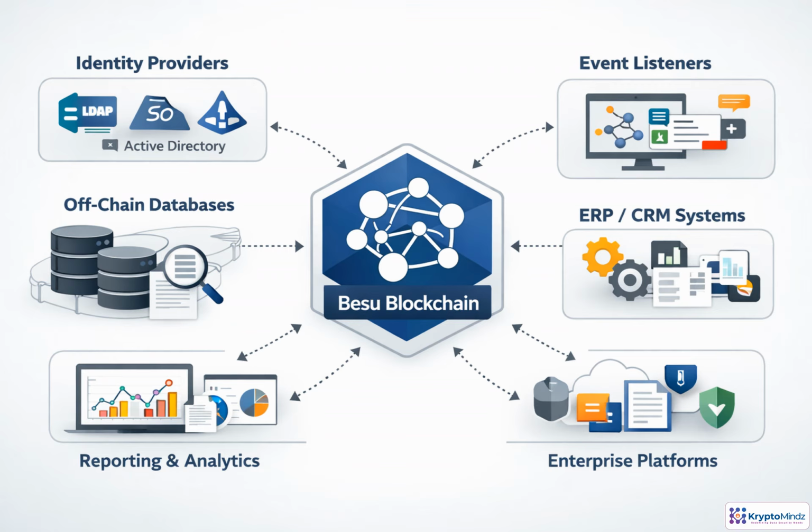Enterprise Besu networks become useful when they fit into existing IT. Identity systems authenticate users before applications submit transactions. Smart contracts emit events, and listeners turn those events into updates for ERP, CRM, reporting, or compliance tools. Off-chain databases store searchable views and private metadata, so teams are not querying the chain for every dashboard. The key design principle is separation. Keep trusted state on-chain and use surrounding systems for access, workflow, analytics, and operations.